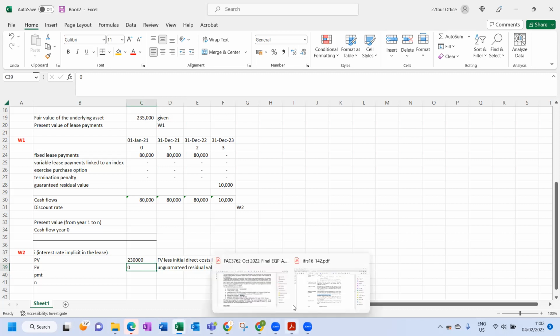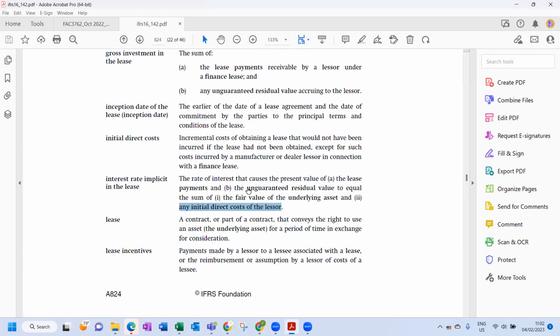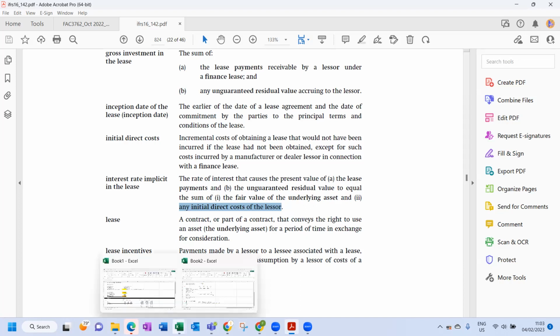I'm going to clarify one more thing. The rate causes the lease payment and the unguaranteed residual value to equal the sum of the fair value and initial direct costs. Therefore, there's no unguaranteed residual value. Now we must take into account the lease payments. Very important, take note of that.